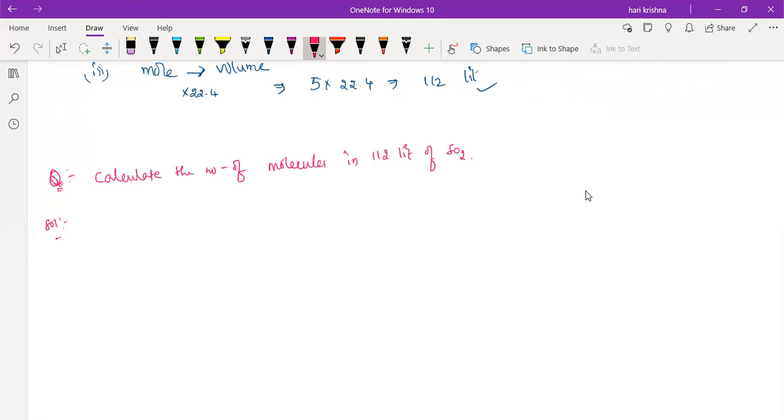Calculate the number of molecules. First we'll get 5 moles. Okay, good.